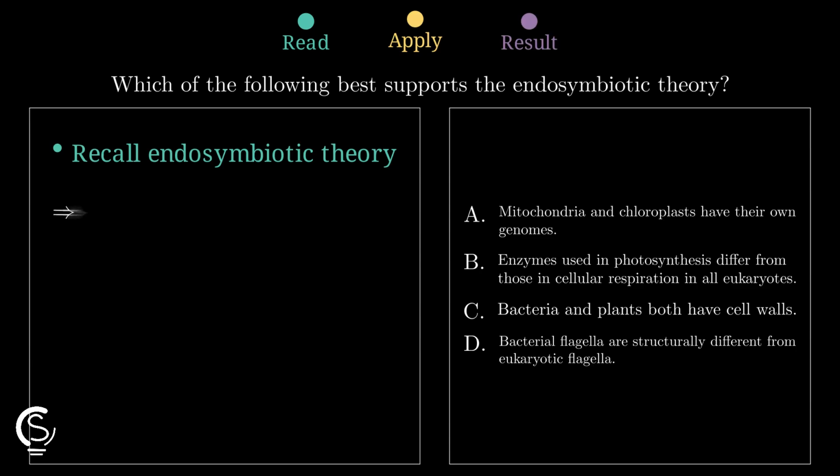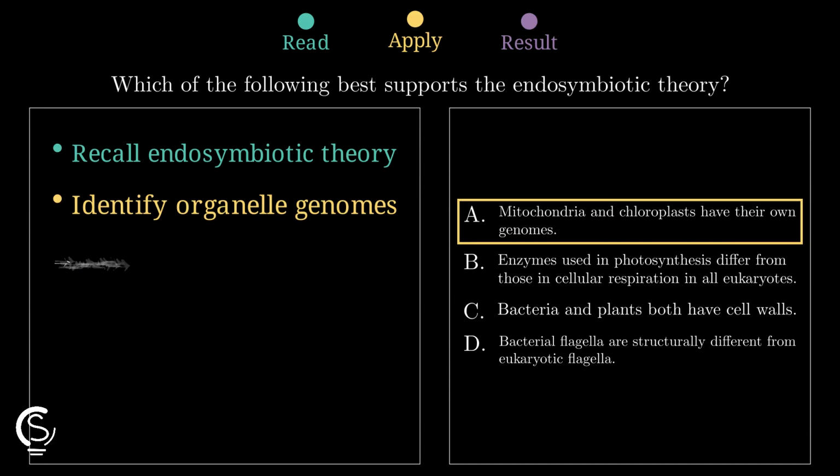That makes option A the strongest support because internal genomes directly match the theory, while the other choices do not specifically show organelles originated as bacteria.